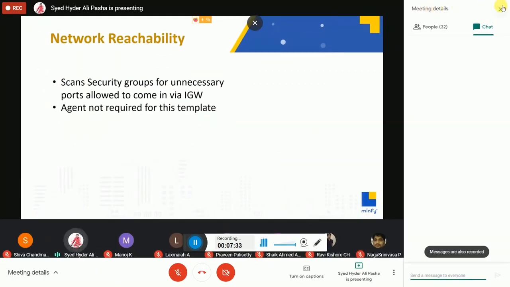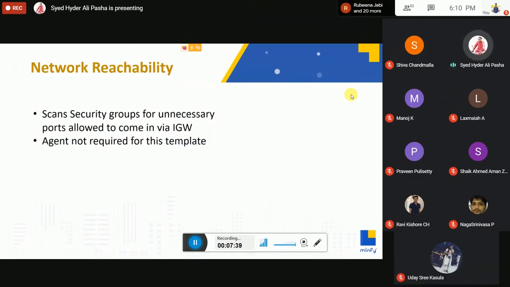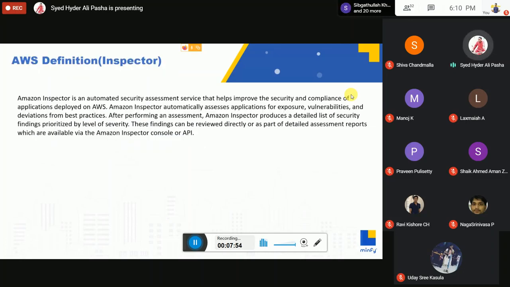This is network reachability, which I have discussed. It is related to security groups, port numbers, and unnecessary ports, if at all they are allowed to come via the internet gateway. It doesn't need any agent to be installed inside the EC2 machine. This is a typical AWS definition.